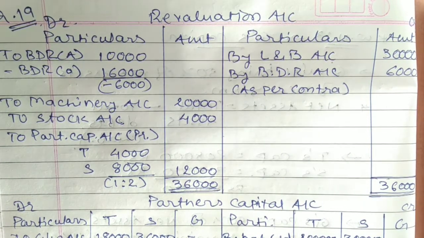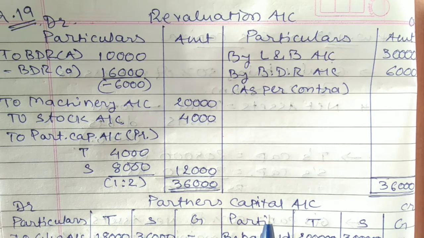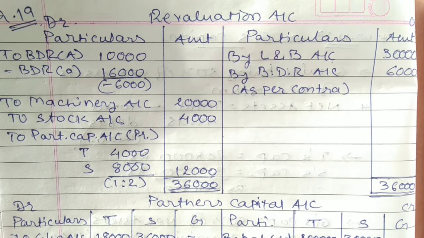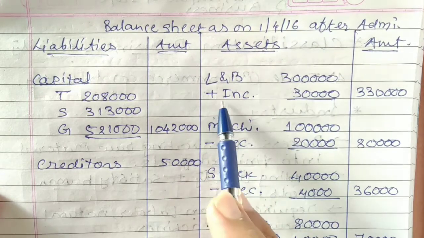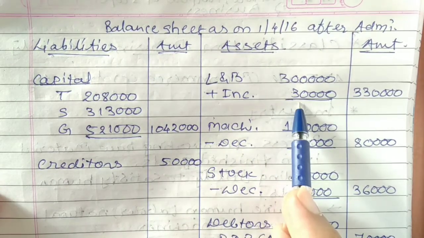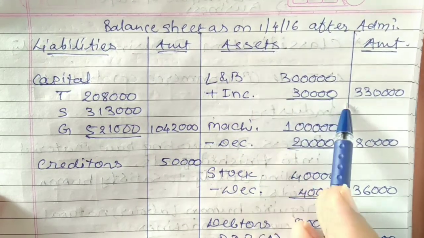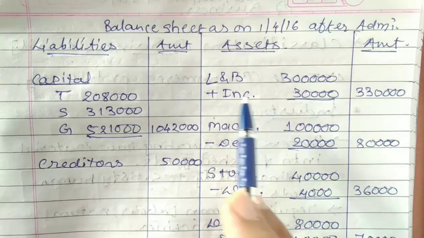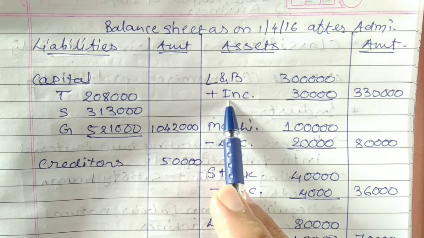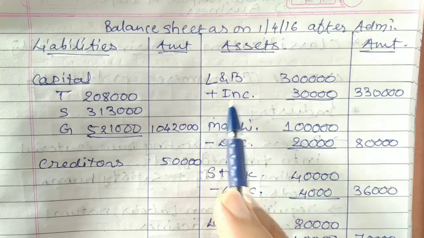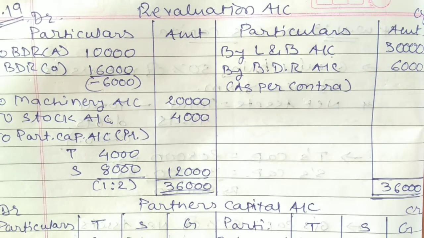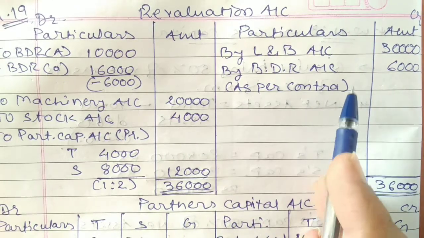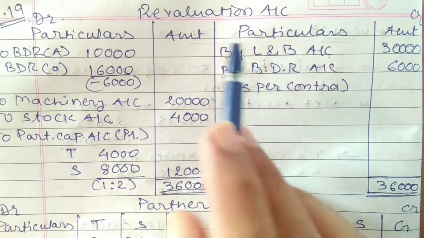Students, the third adjustment, that is, land and building, is to be increased by 10%. The amount of land and building, that is 3 lakh, has been increased by 10%, that is, 30,000 is going to be added. The total value comes to 3 lakh 30,000. Land and building, an asset, increases. The second effect would be on the credit side of the revaluation account. So, the increase in the value of land and building, that is 30,000, is going to be recorded on the